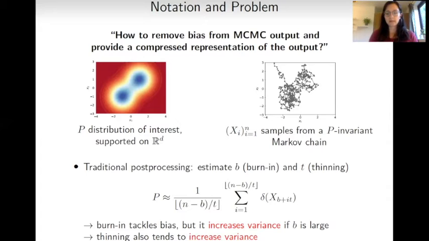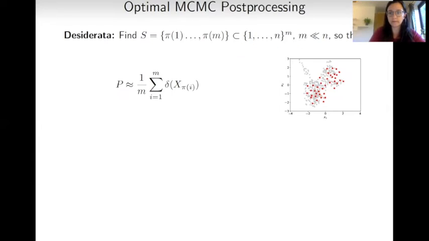Now, the main issue with this approximation is that it does tackle bias, but we might end up with estimators that have large variance if basically this parameter B is large compared to the number of samples that we have. And moreover, it's possible to prove that thinning also tends to increase the variance of the estimators obtained.